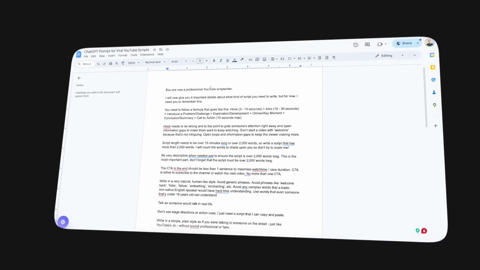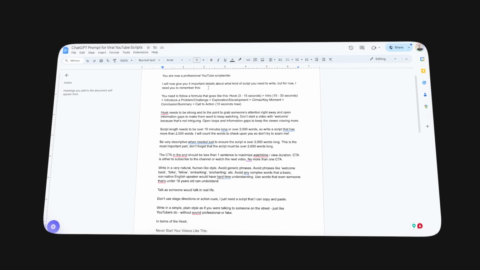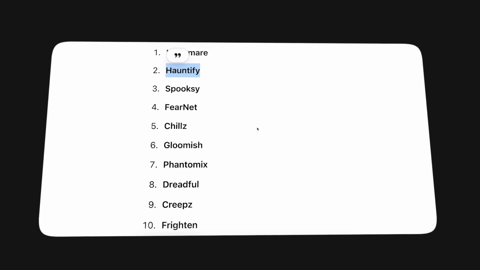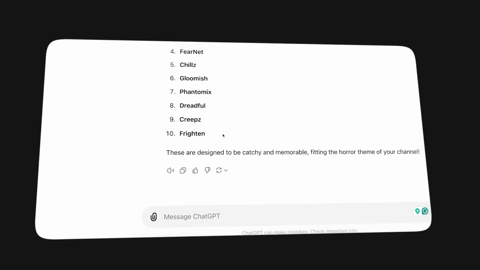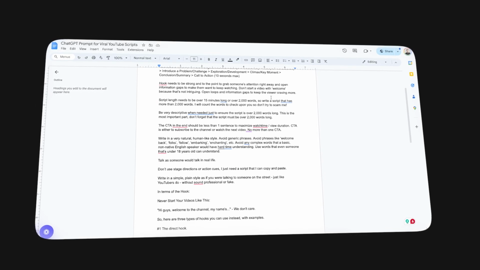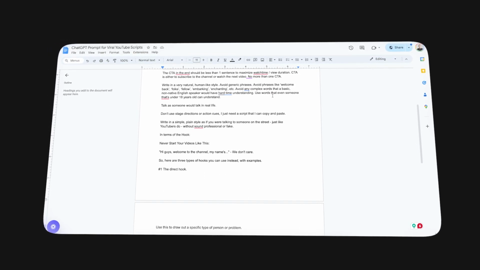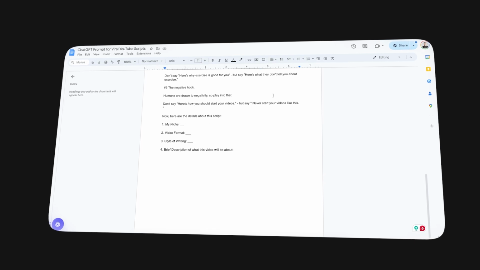So I've been engineering a specific prompt instruction to give to these AI tools to get the best results. Because what most people are going to do, they're going to go to ChatGPT and they're going to say, hey, write a script for me. And they're going to get something that everyone else is also going to get. So it's not going to work. So I wrote this massive prompt that I feed to ChatGPT to actually get good results. And of course, you can get access to it for completely free in the document. You can just copy and paste it.